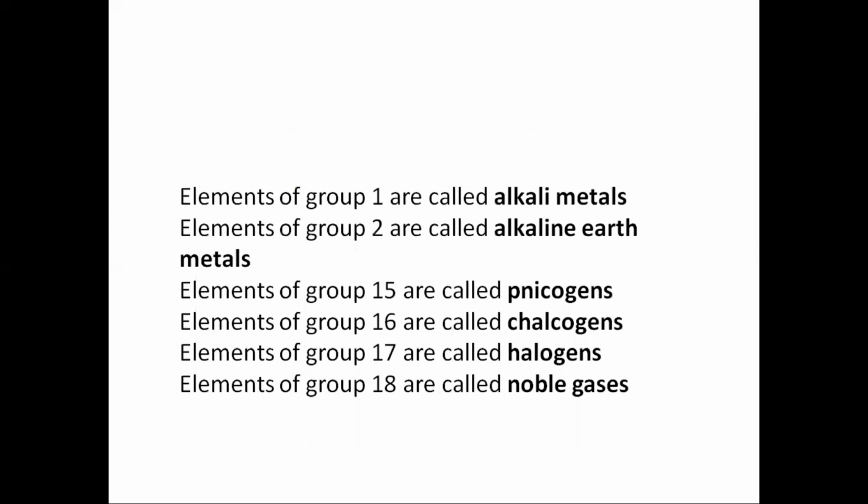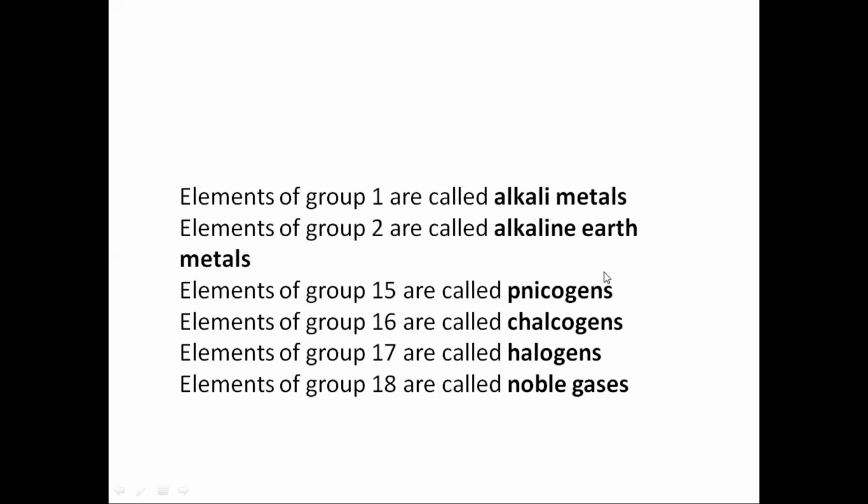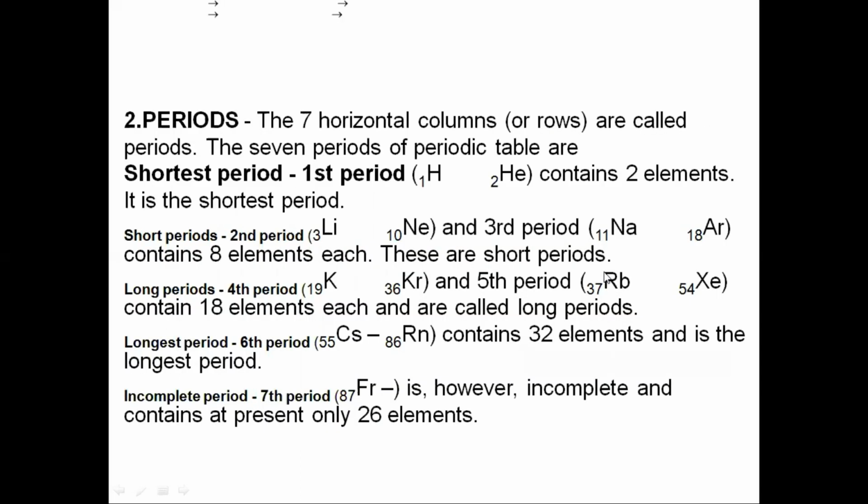For example, elements of group 1 are called alkali metals. Elements of group 2 are called alkaline earth metals. Elements of group 15 are called pnictogens. Elements of group 16 are called chalcogens. Elements of group 17 are called halogens. Next is about the periods. There are 7 horizontal rows. They are called periods.